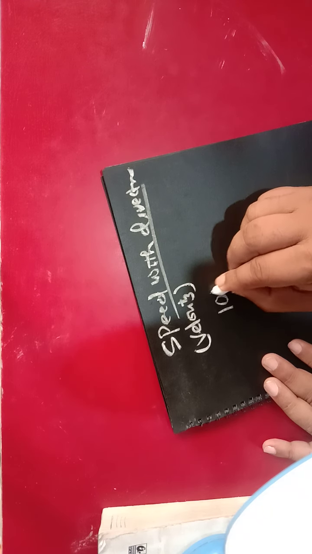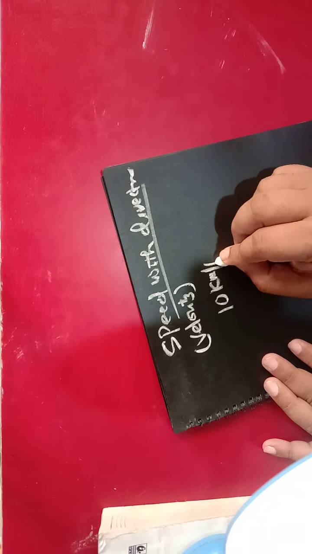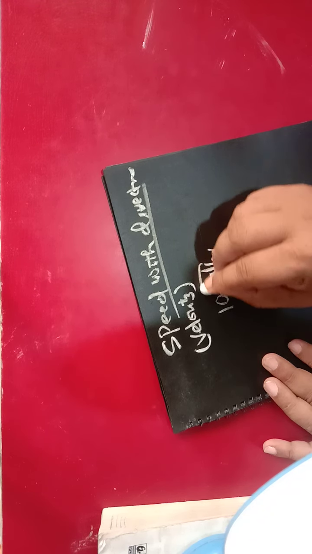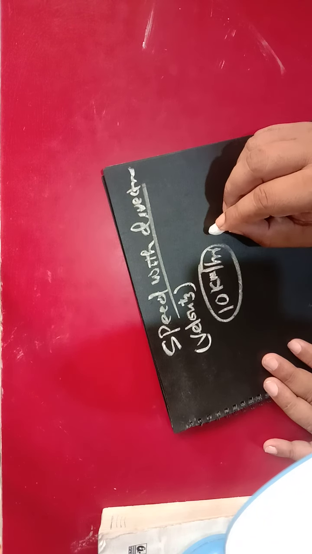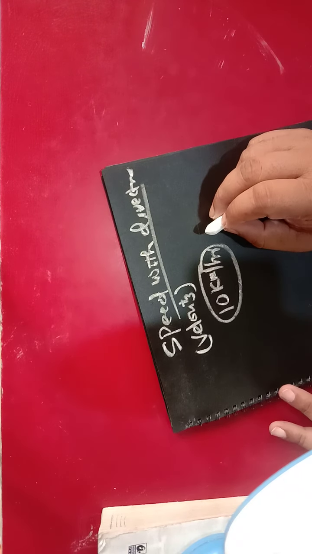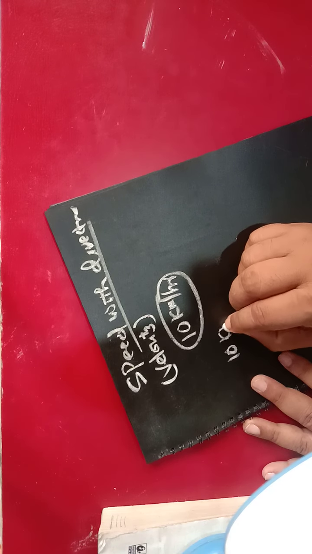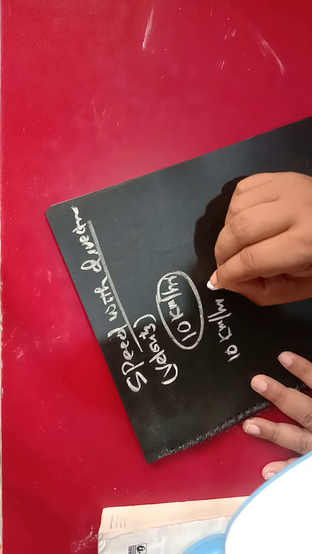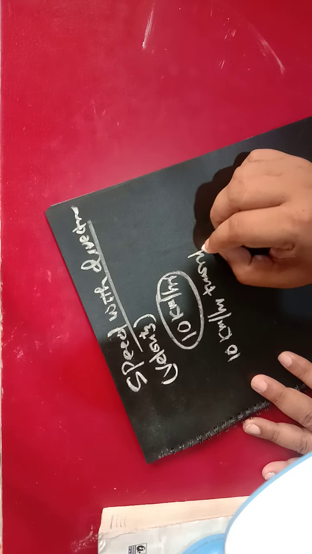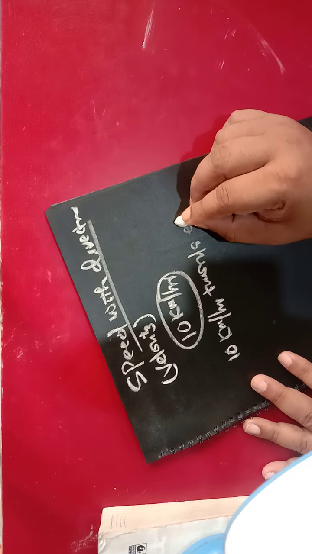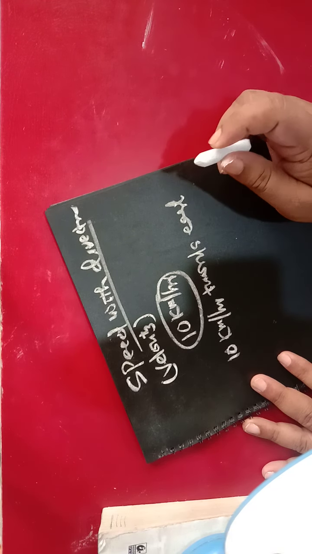In speed we are representing only the magnitude, 10 kilometer per hour. If you talk about this only, that gives you the magnitude. But if you talk about 10 kilometer per hour towards east, that gives you the velocity.